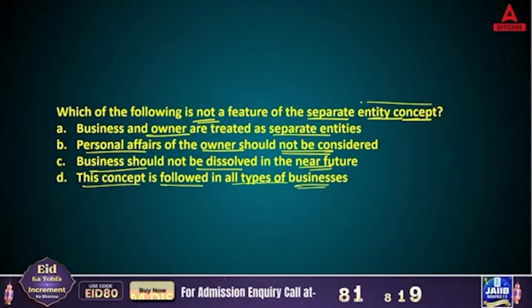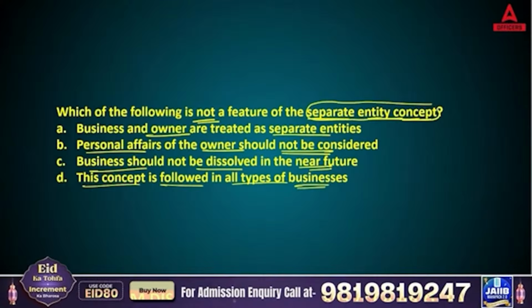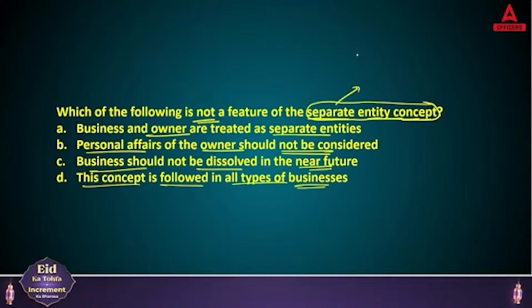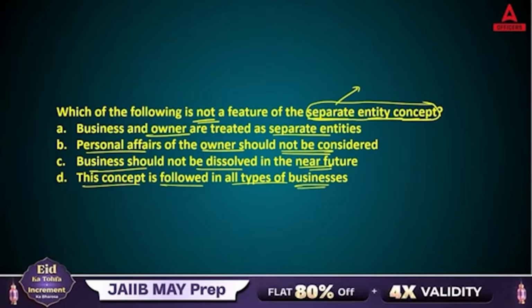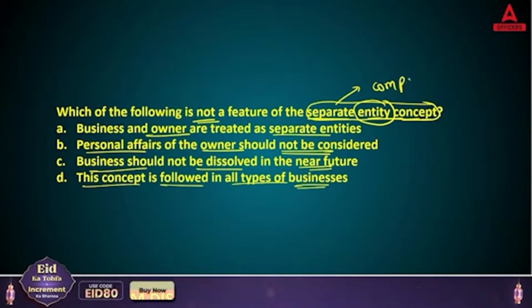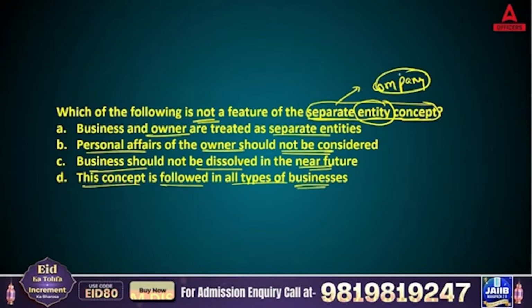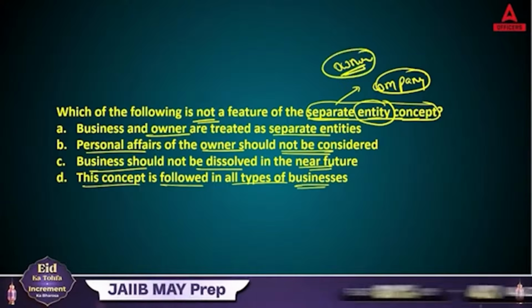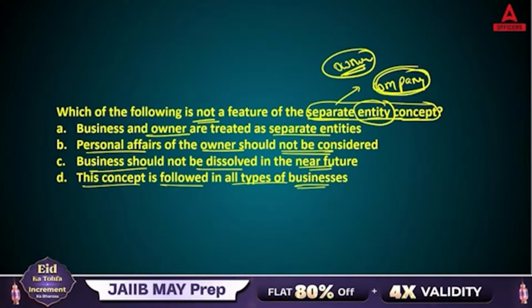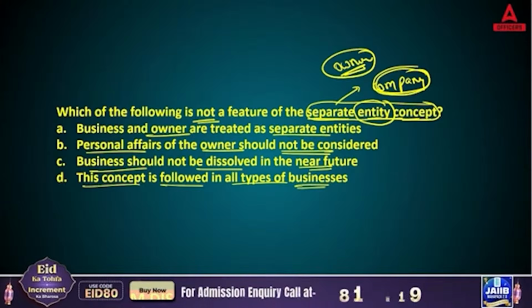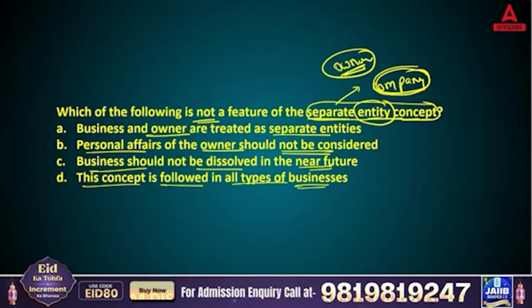So, separate entity concept is again one rule which every business needs to follow. As per this, separate means two things are different from each other. Entity means company. So what sort of company do we want? One that is separated. Separated from whom? Separated from the owners. So separate entity means we want a different company, one which is separated or distinguished from the owner.